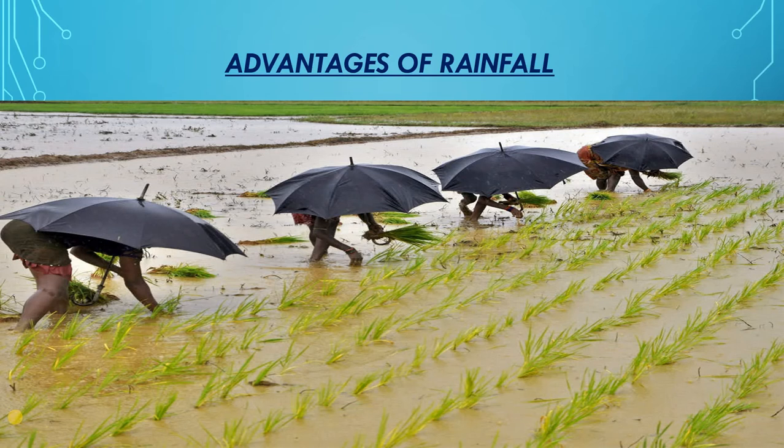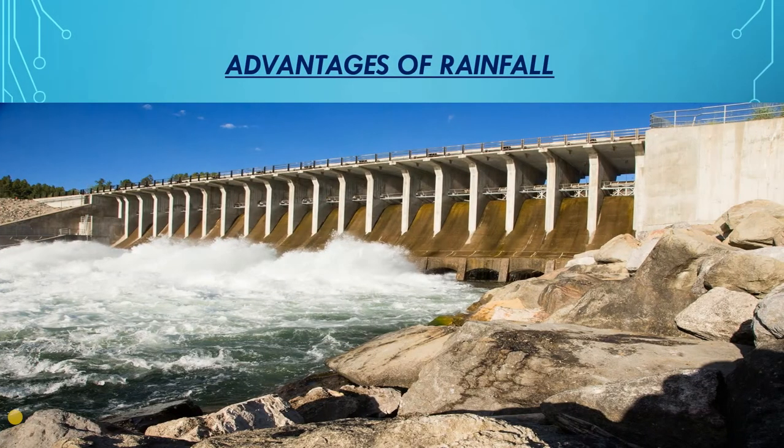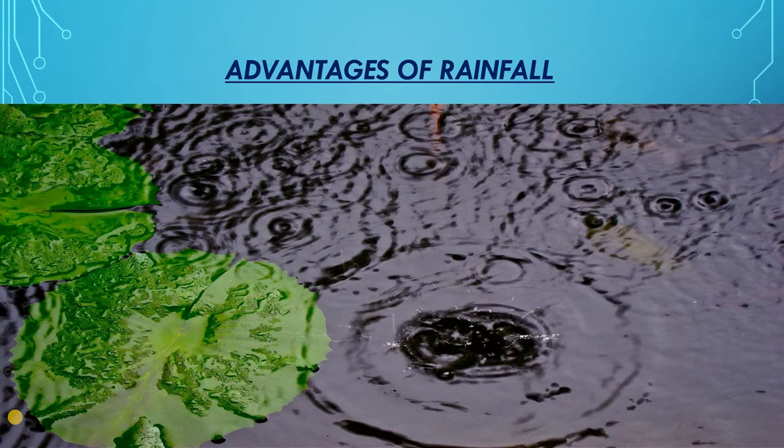Not only that, jute. Jute is a fiber that also requires a lot of water. Other than that, moderate rainfall is required for the growth of almost all other crops or even fibers. Then, rain provides water in the rivers and dams of hydroelectric power plants. Then, rain fills the rivers, lakes, and ponds, which act as a source of water.